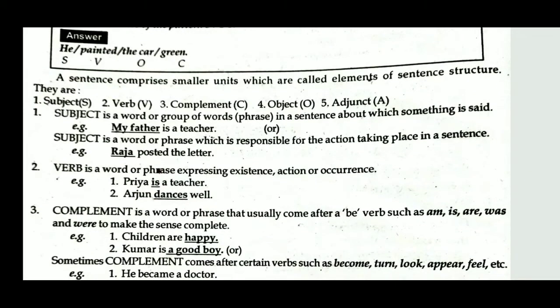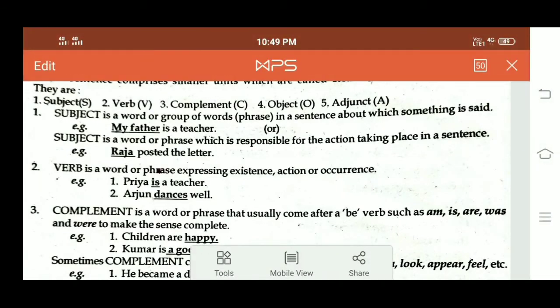Verb, action word. Verb is a word or phrase expressing existence, action or occurrence. Priya is a teacher. Priya is the subject. Is expresses existence; it is the verb here. Arjun dances well.